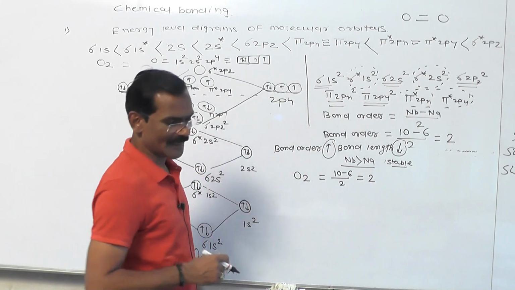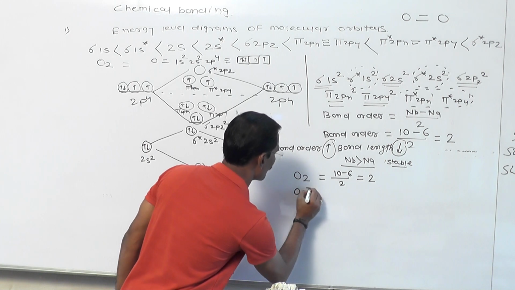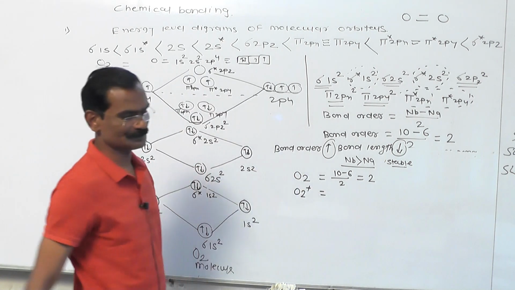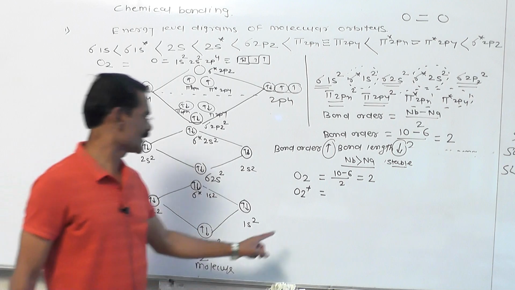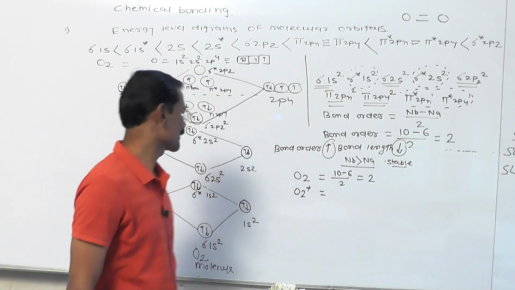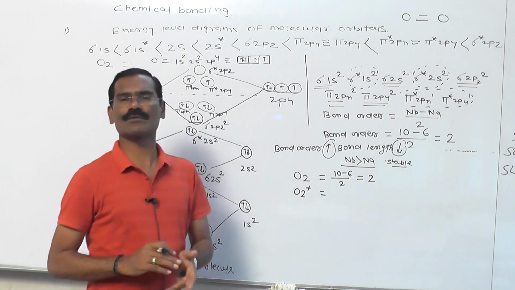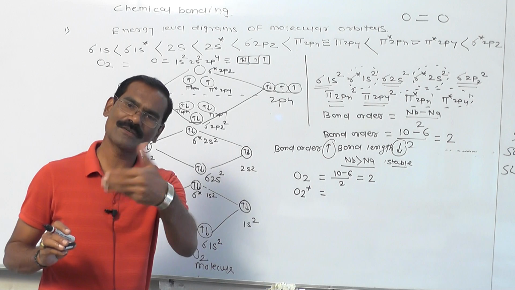Now I will explain another. For example, I have another molecule. This is called O2 plus. Now friends, what happened in the O2 plus? See toward the board. Listen very carefully. What happened in the O2 plus? O2 plus means what? One electron is removed from the O2 molecule, na. One electron we remove from the O2 molecule.